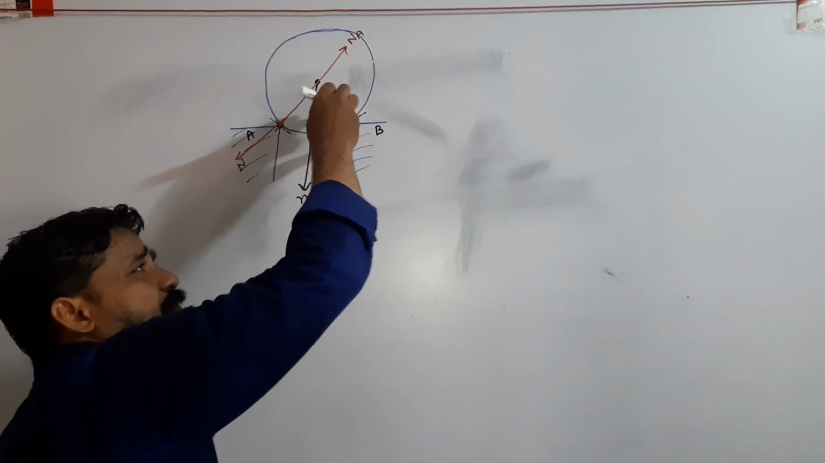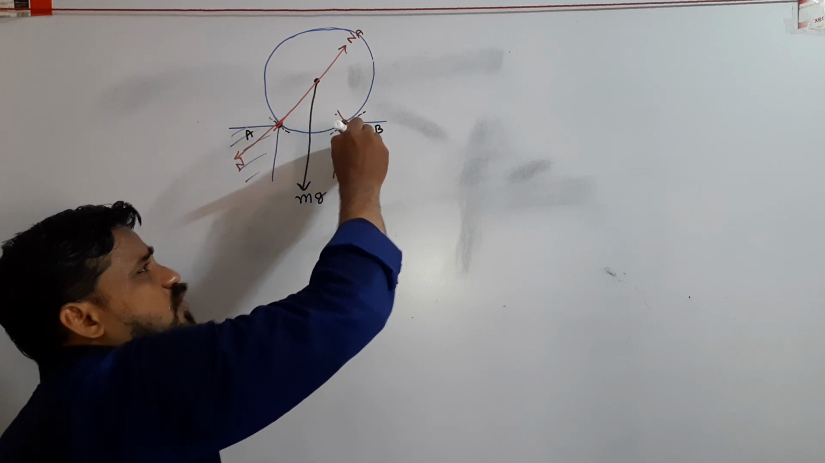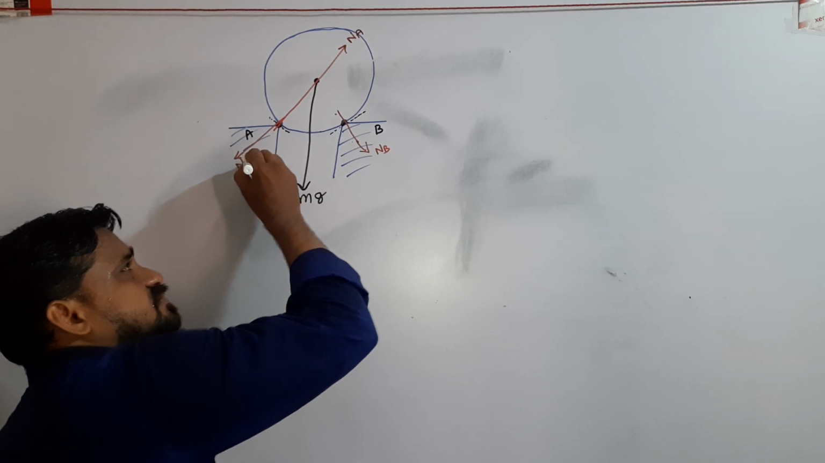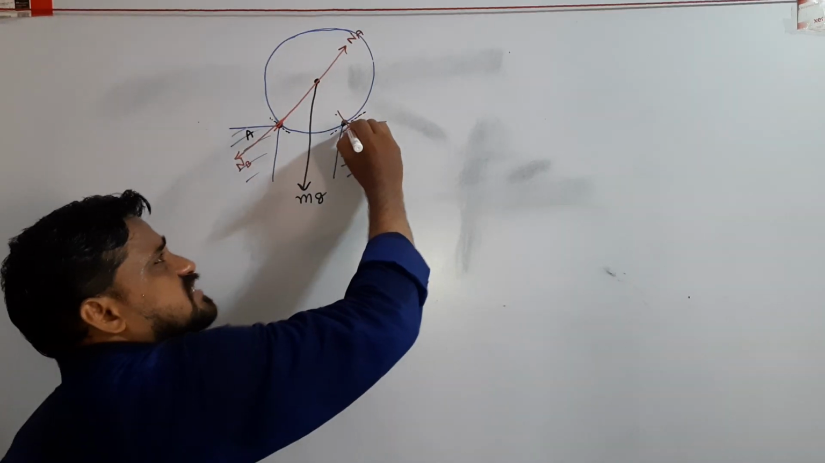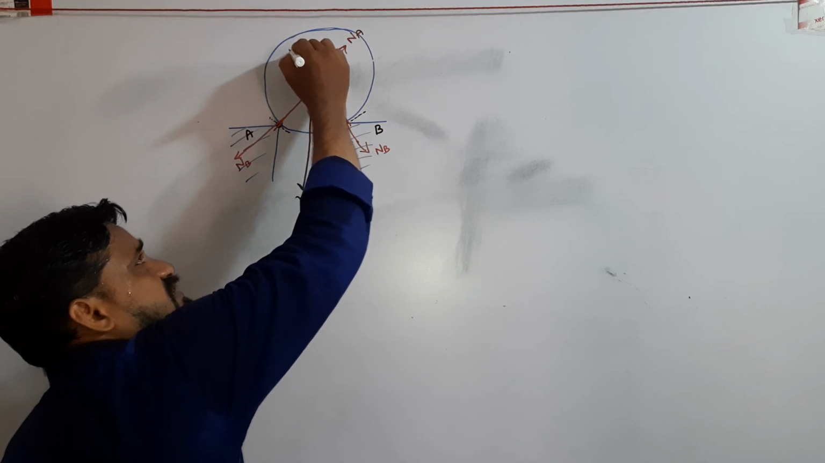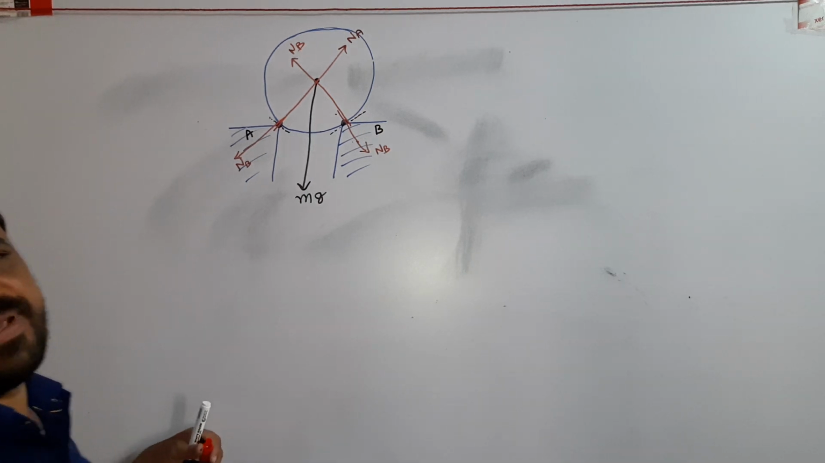Here also the sphere presses the corner by means of some force, that is NB. Every action has an equal and opposite reaction. This is the normal force acting on the sphere at point B.